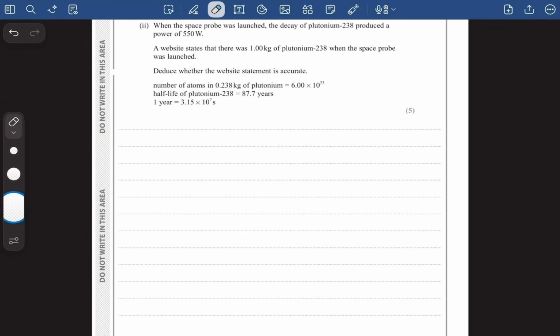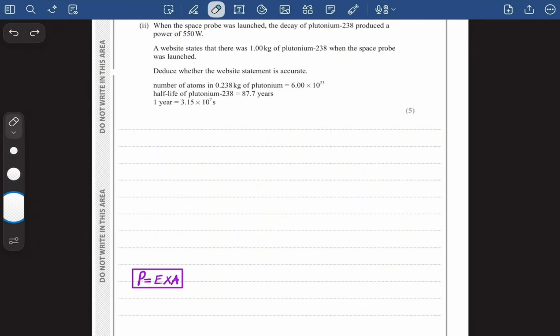When the space probe was launched, the decay of plutonium 238 produced a power of 550 watt. A website states that there was 1 kg of plutonium 238 when the space probe was launched. Deduce whether the website statement is accurate. Now guys, we will have to check whether 1 kg of plutonium 238 was able to produce a power of 550 watt. To calculate the power, we will use the formula power is equal to energy times activity, right? Now, the first thing that we will have to do is to calculate the activity.